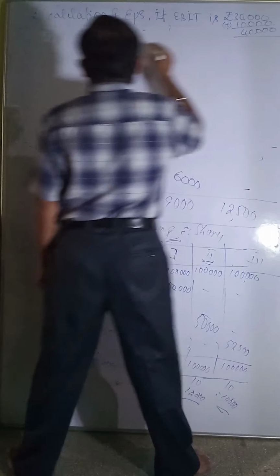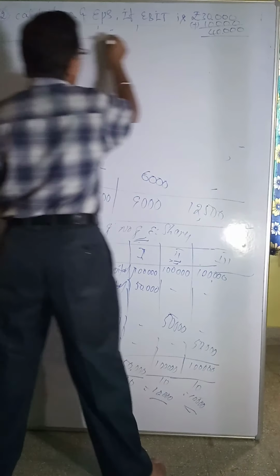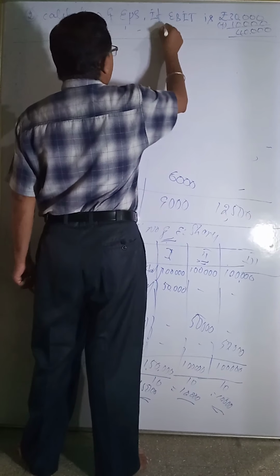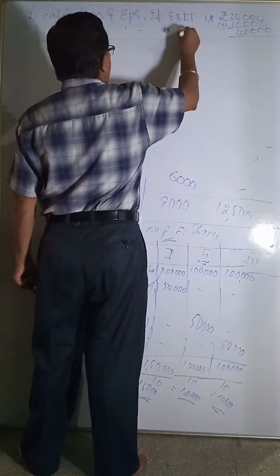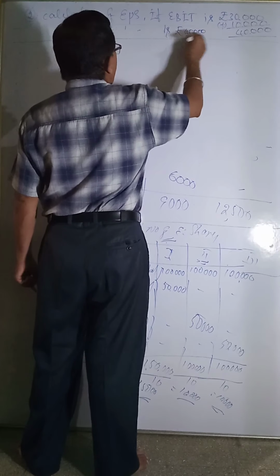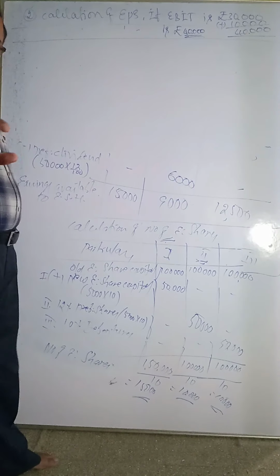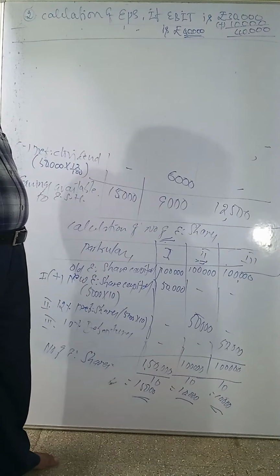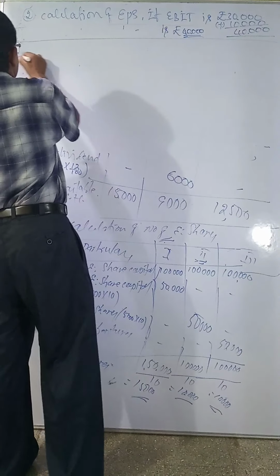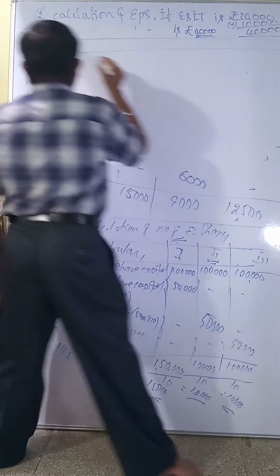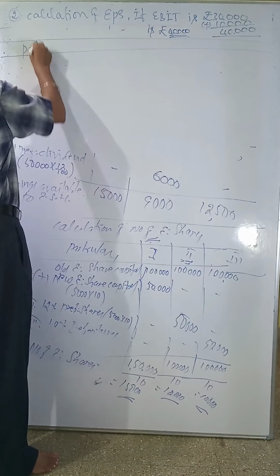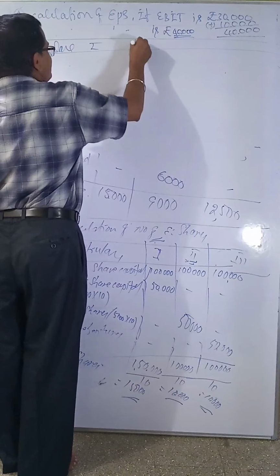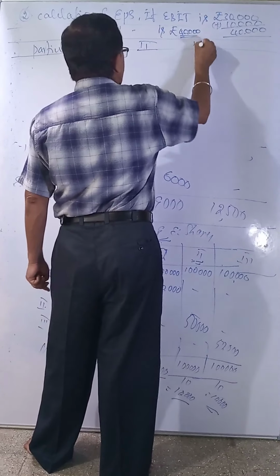So on 40,000 you have to calculate again the EPS. EBIT is increased by 10,000 rupees, 30 plus 10, very simple. Now we do all the calculation: first plan, second plan, third plan.